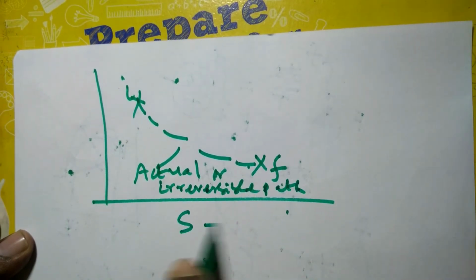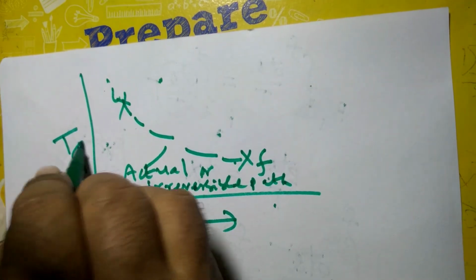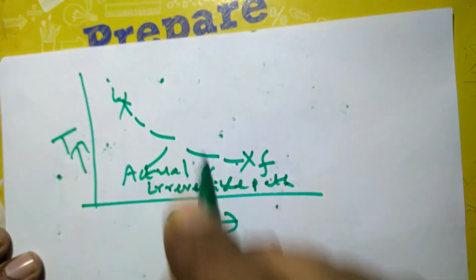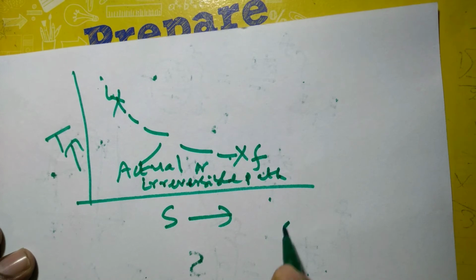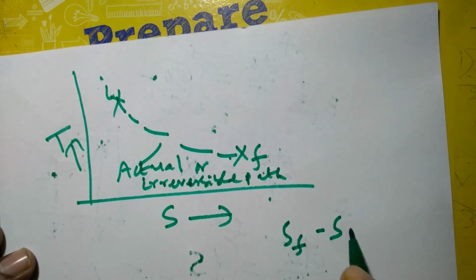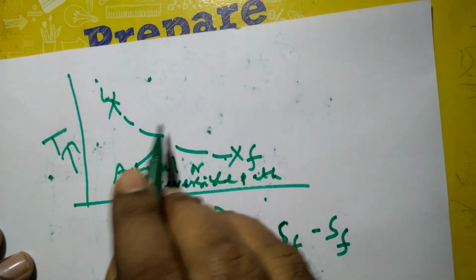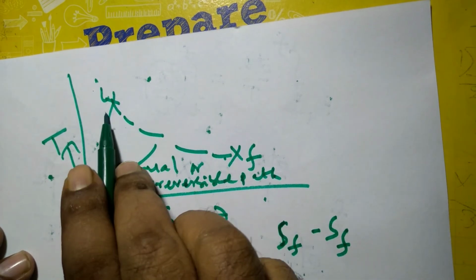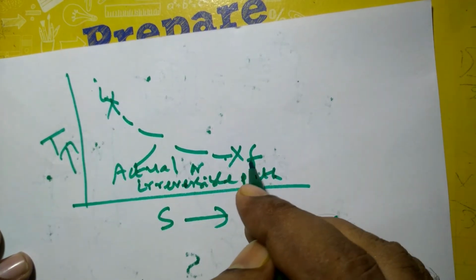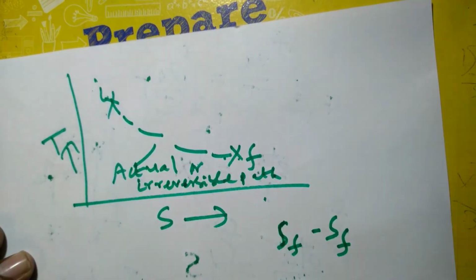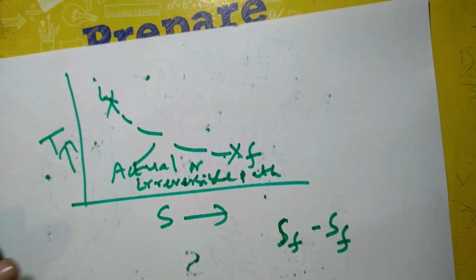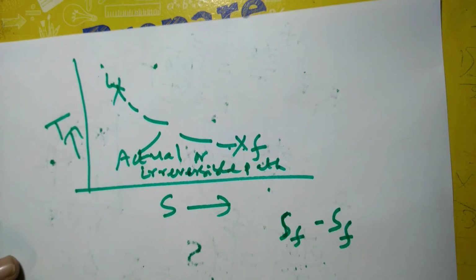This is a TS diagram, temperature-entropy diagram. How to calculate S_F minus S_I, or delta S, if the system has traveled from initial equilibrium state I to final equilibrium state F along an actual or irreversible path? Because we have just discussed that entropy is defined only for a reversible process.